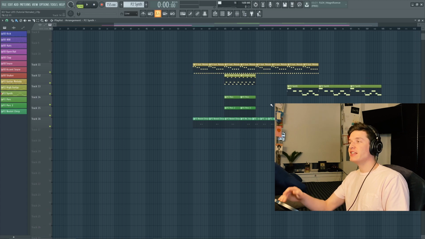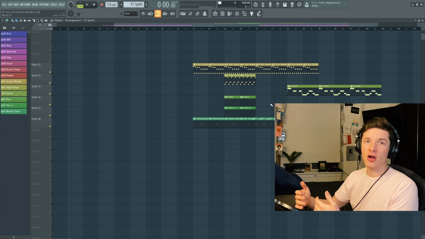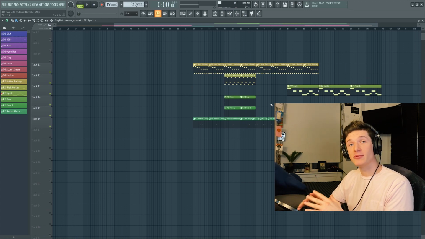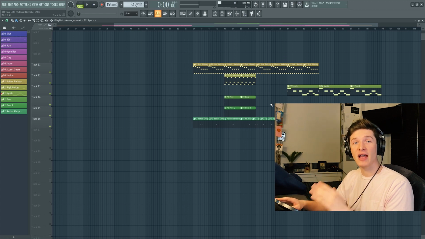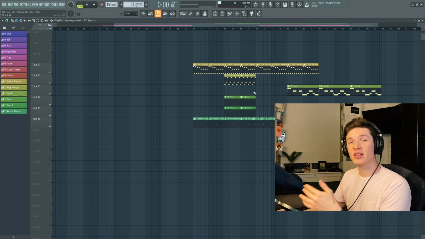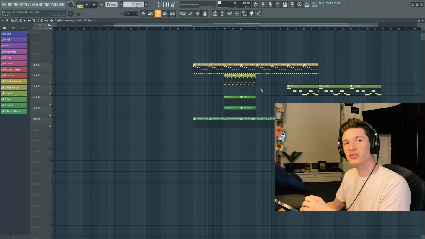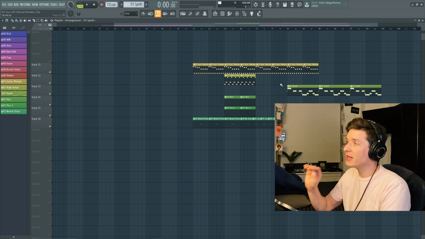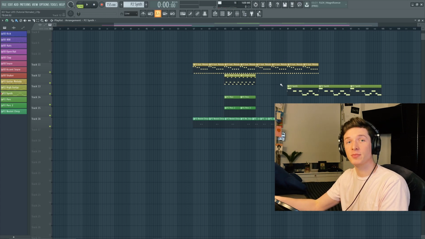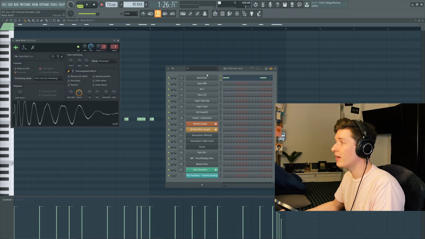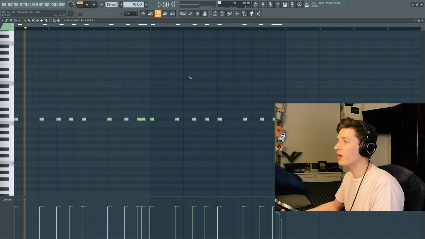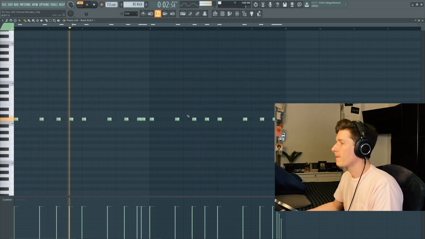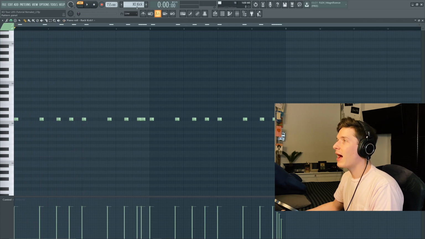So for those of you familiar, TM88, who is in 808 Mafia, already did a tutorial on Rap Genius, a full breakdown of how he made the EXO Tour Life beat. So I'm basically just going to copy the exact drum patterns and the melody for that song, but I'm going to take those drums and put them directly onto this P2. First thing I'm going to grab is this rat kick. This is the pattern that we're going to play. And this is basically going to copy the 808.